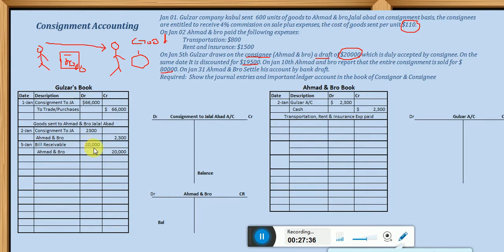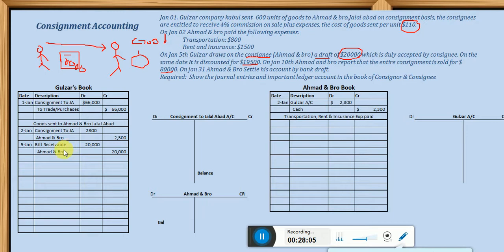Because there is a promise written and accepted by Ahmad and Bro that they will pay this 20,000 amount to the holder. That is why the bill which the consignor is holding is an asset of the consignor, and this asset is created whenever the draft is accepted by Ahmad and Bro.